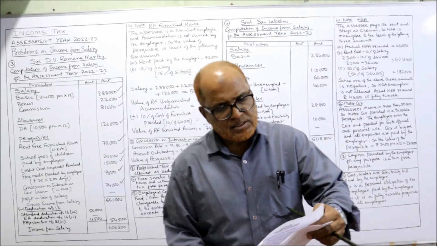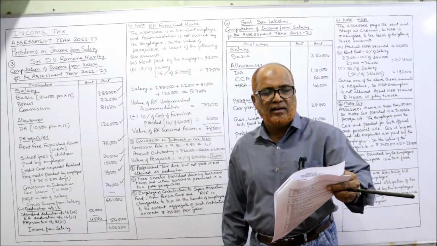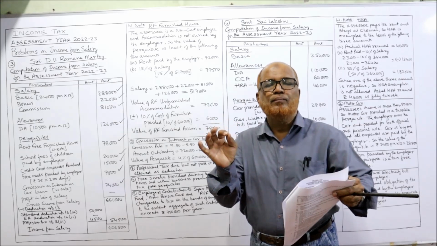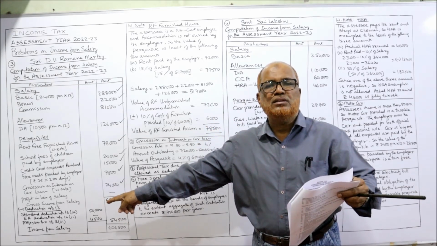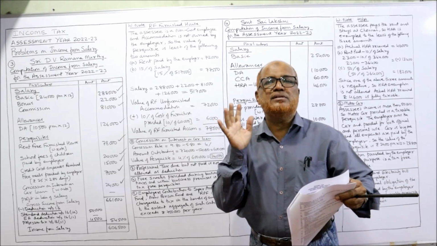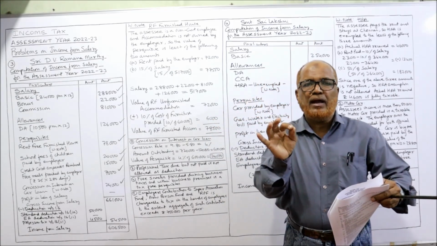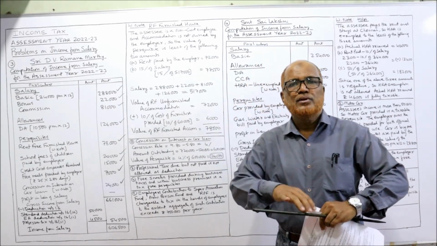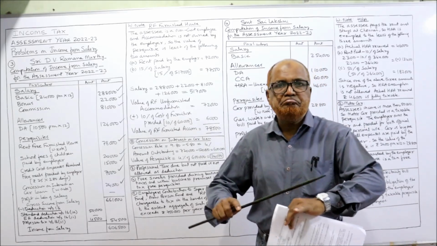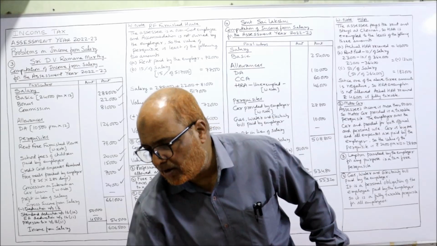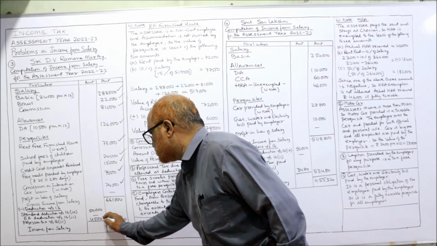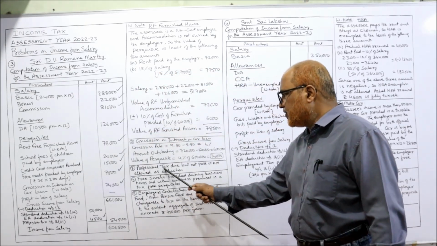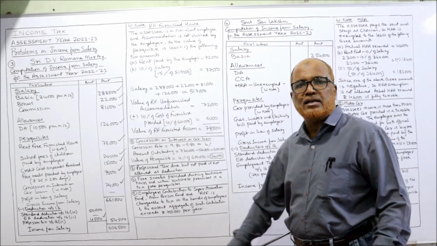Next one is his payments: professional tax 4,500, due rupees 900. Income Tax Act says professional tax paid will be allowed as deduction under section 16(3) only on payment basis. That means whatever amount paid is allowed as deduction. The amount due but not paid is not allowed. So here 900 rupees is given in bracket, due, not allowed. Only 4,500 is allowed. So I have taken professional tax paid 4,500. Right? In the working note you should write down here: professional tax due but not paid is not allowed as deduction.